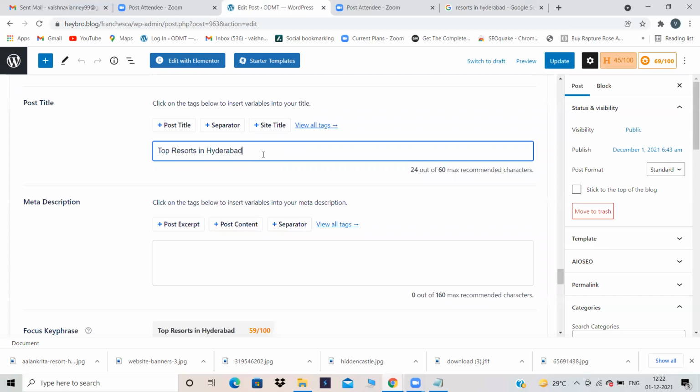Now, top resorts in Hyderabad for unmarried couples and team outing. Okay, team outing we cannot take because it has been extended, right? Top resorts in Hyderabad for unmarried couples.